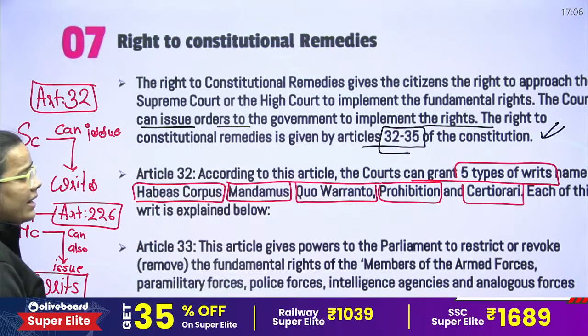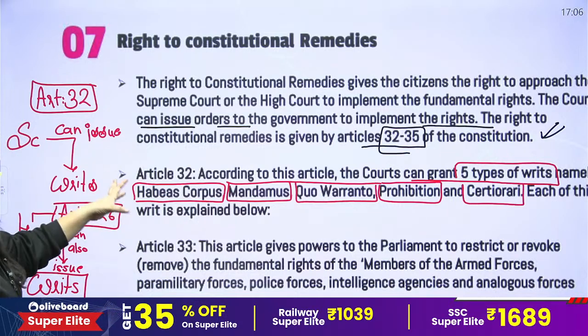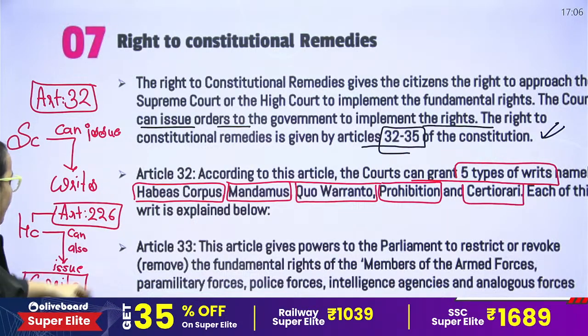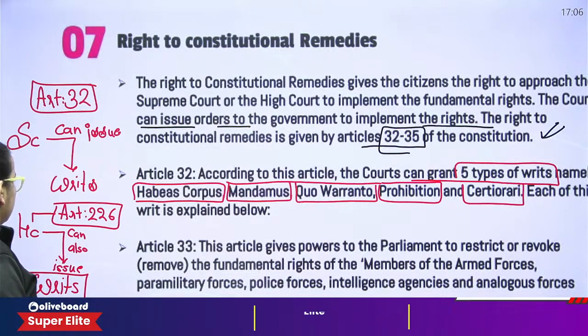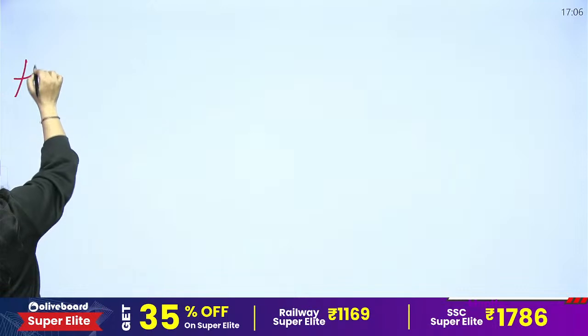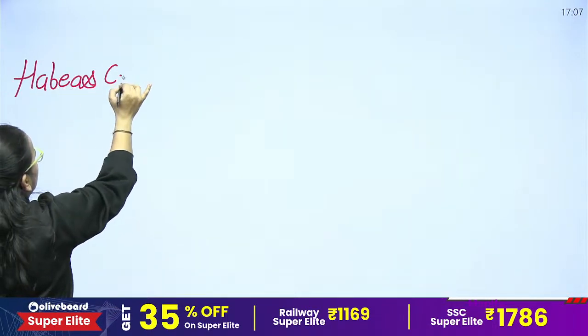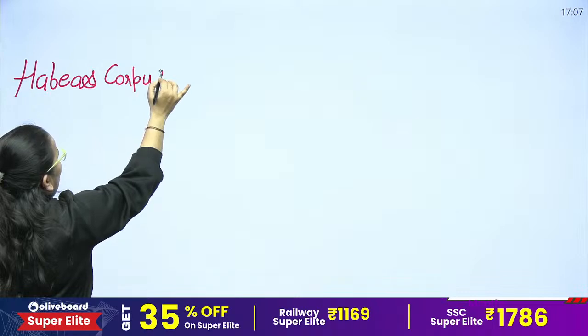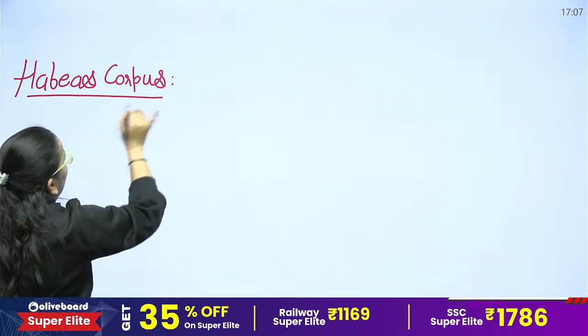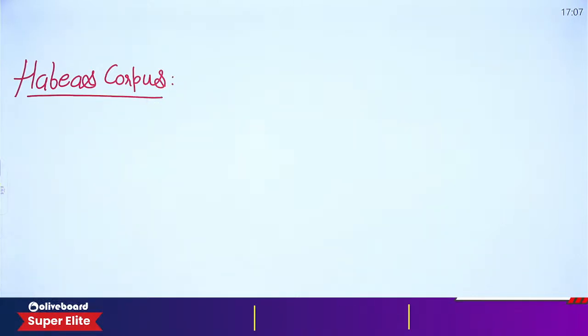For example, let's first discuss habeas corpus. This is the very first writ of Article 32.